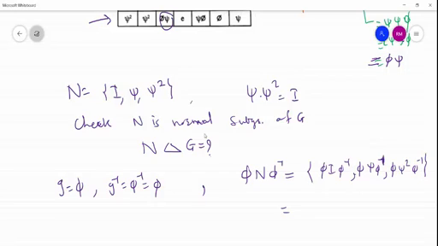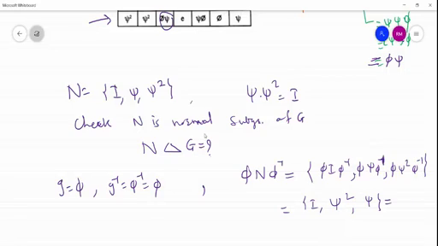If we simplify this, phi composite I is phi. Phi into phi inverse is the identity element. Then phi composite psi composite phi inverse. This phi inverse is nothing but phi. So phi composite psi composite phi. With the help of the table, we can get the psi square answer. Here also we already evaluated this one, so that will be psi, as we discussed earlier.